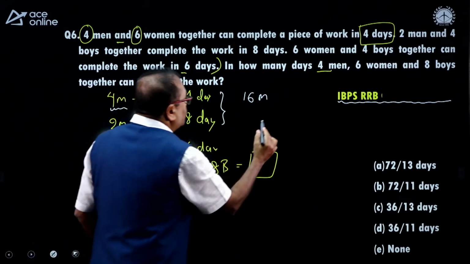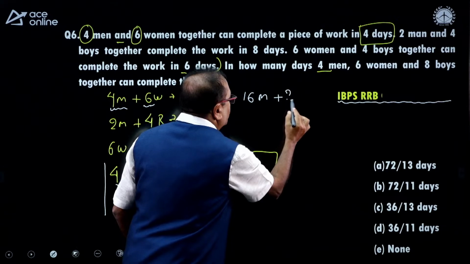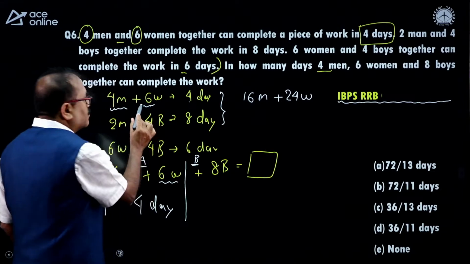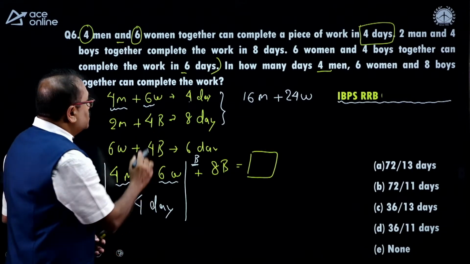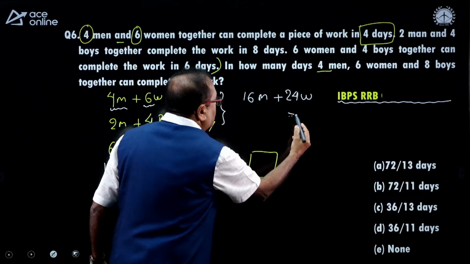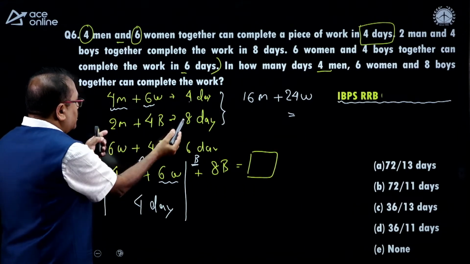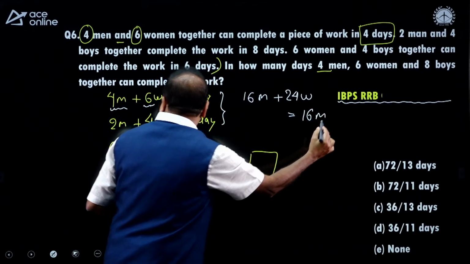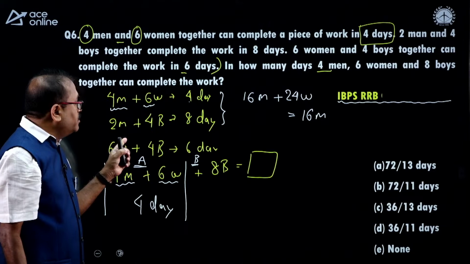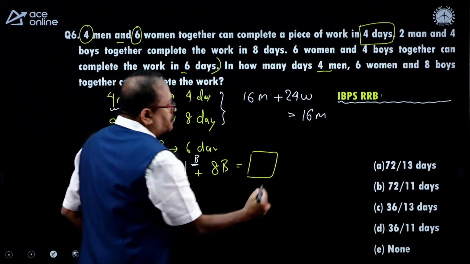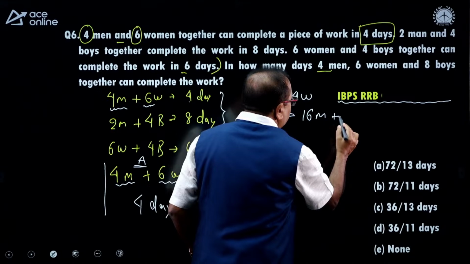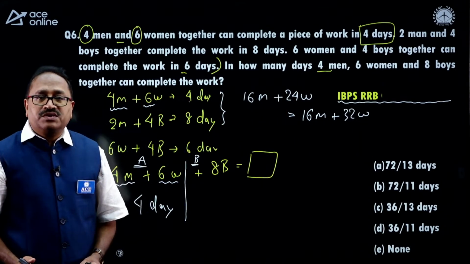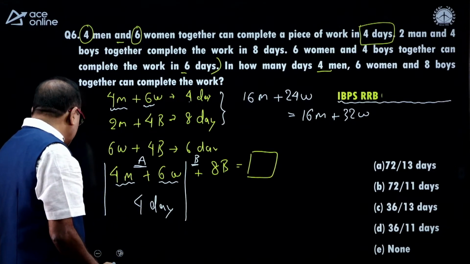And 6 into 4 is 24, plus 24 women are equal, 6 into 4 is 24 women, which is equal to, the same work is here, that is 8 into 2 is 16, that is 16 men, am I right here? 16 men, and 8 into 4 is 32, plus 32 boys. Will you get the men to boys ratio or women to boys ratio?